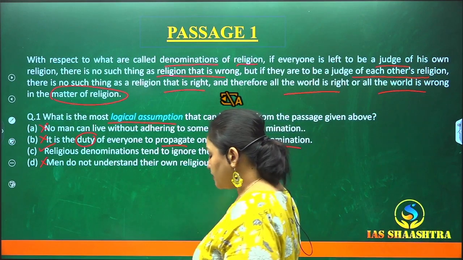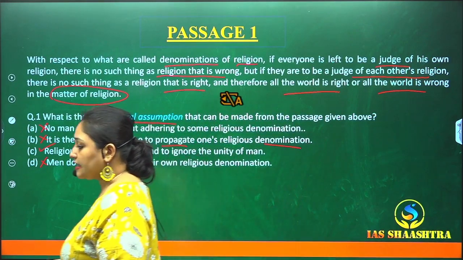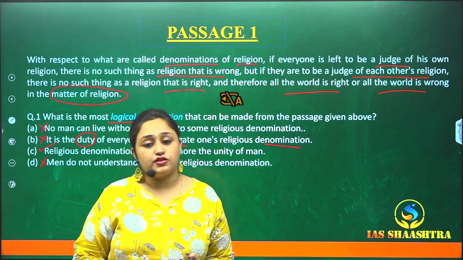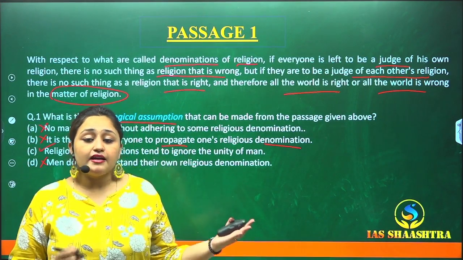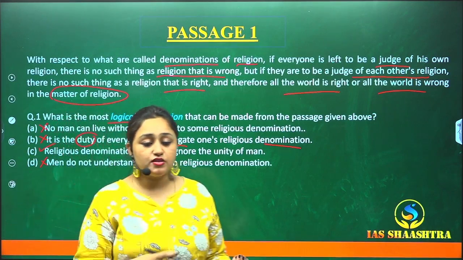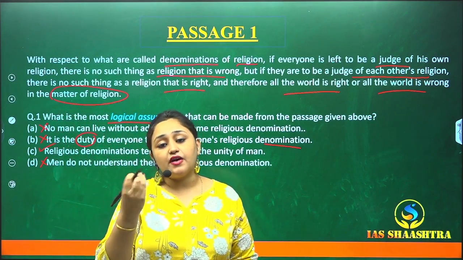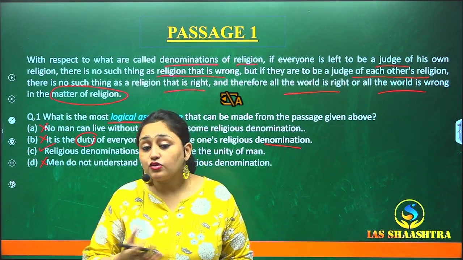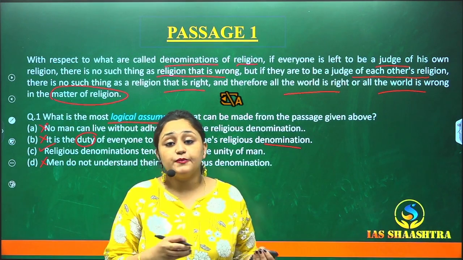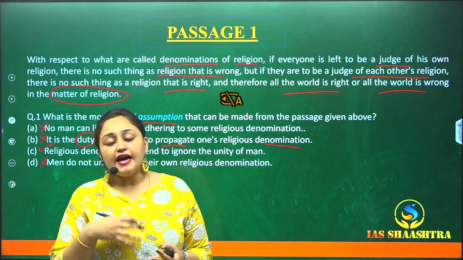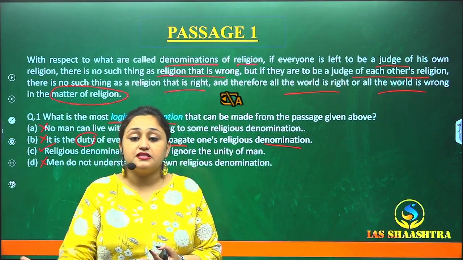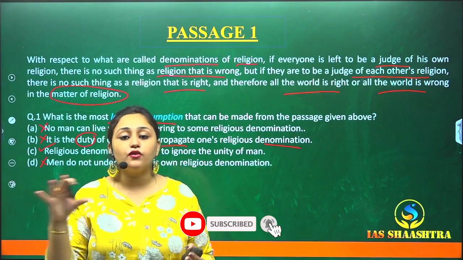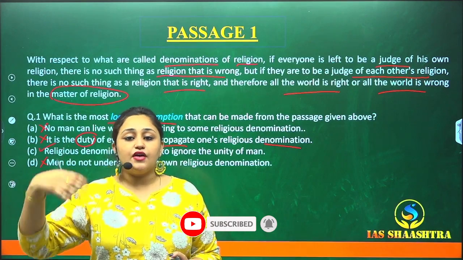Another thing I want to mention is that when you start solving the CSAT paper, especially the reading comprehension passages, just keep in mind what kind of questions come, like assumptions are coming. Now, if assumption type of questions are coming, what kind of answers they want. If inference-based questions are coming, what kind of answers those types of questions are expecting? If crux-based, that is crux means the central idea, what kind of answers those questions are expecting from us? So just have a briefing of the types of questions, then only you'll also have an idea, okay,